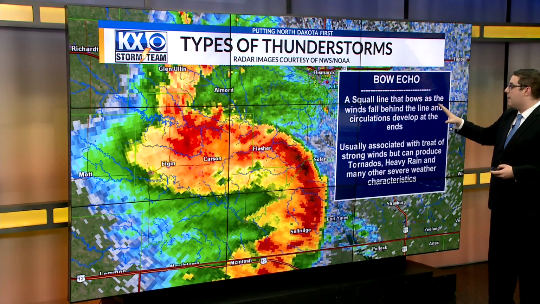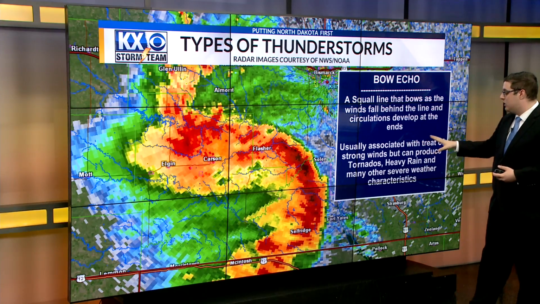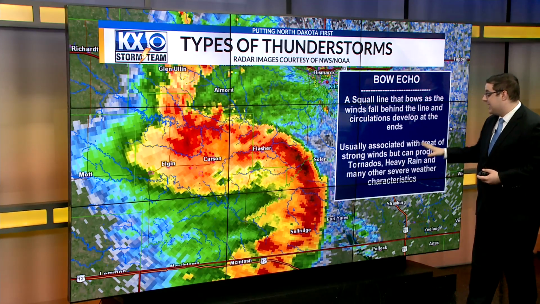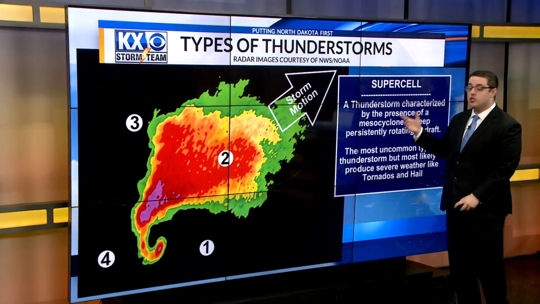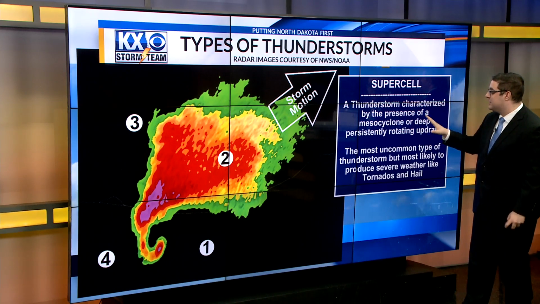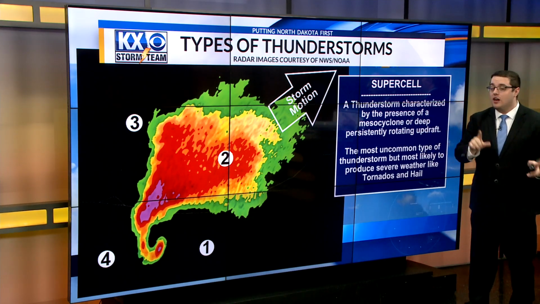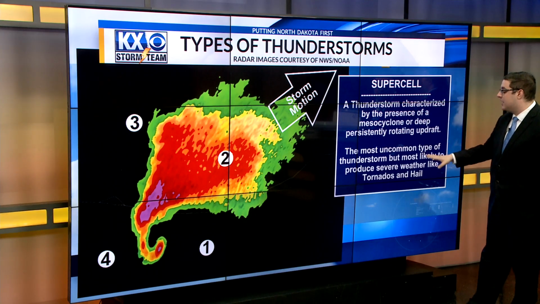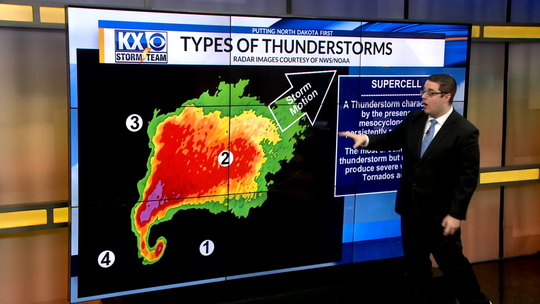We also have bow echoes. These are a squall line that bows as the winds fall behind that line and circulations develop at the ends. Again, usually associated with the threat of strong winds, but can produce tornadoes, heavy rains, and many other severe weather characteristics. And we also have supercell, sort of the king of severe weather. It's a thunderstorm characterized by the presence of a mesocyclone, or deep, persistent, rotating updraft. This is the most uncommon type of thunderstorm, but most likely to produce severe weather like tornadoes and hail, and what we could see over the next couple of days.